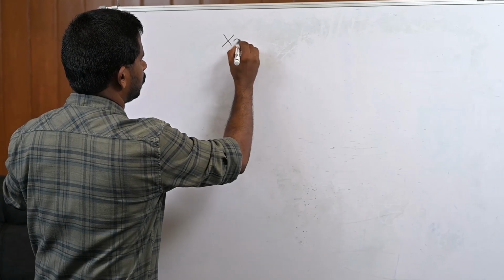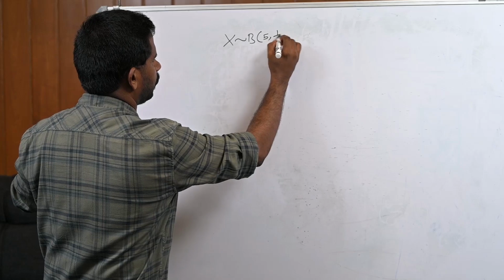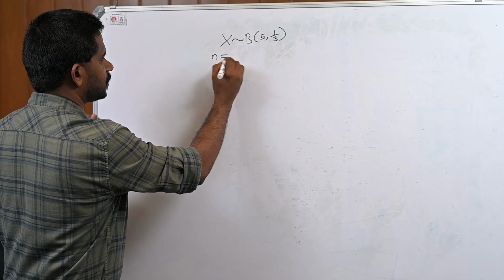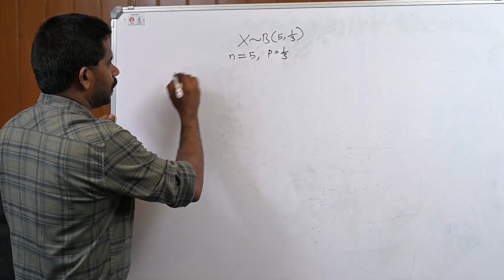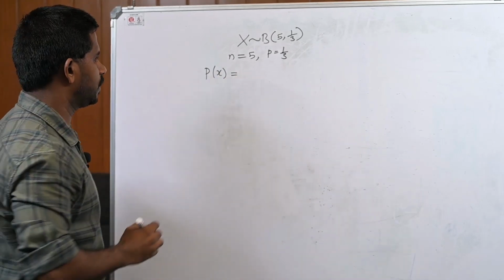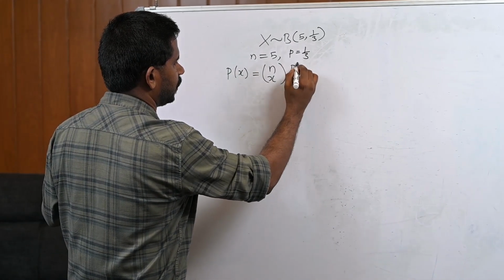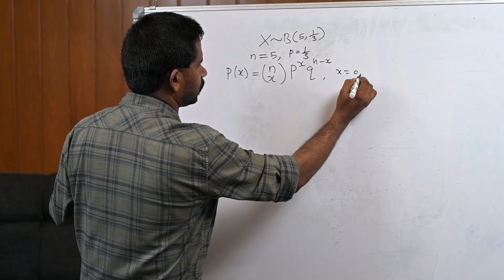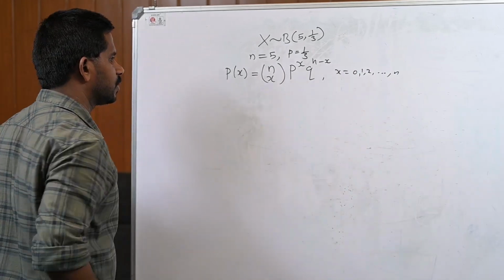The question is, x is binomial with n equal to 5 and p is 1 by 3. Now, we know that the probability mass function of binomial distribution is P of x equal to nCx p raised to x q raised to n minus x, for x equal to 0, 1, 2, etc. up to n, and equal to 0 otherwise.